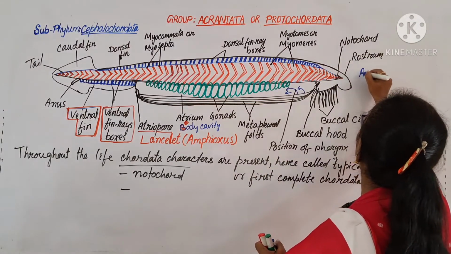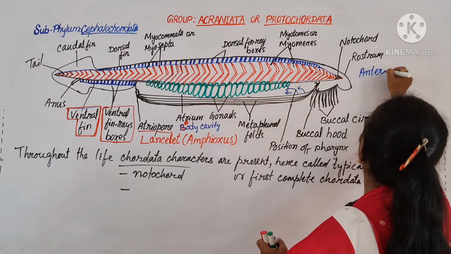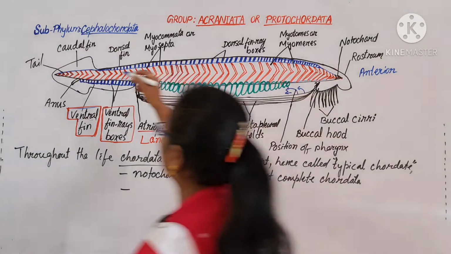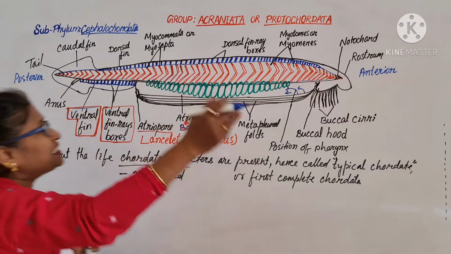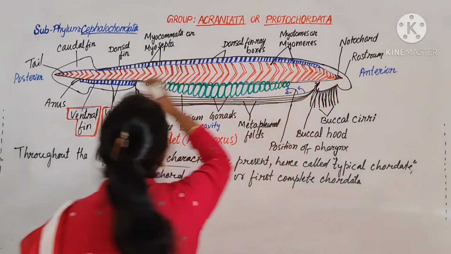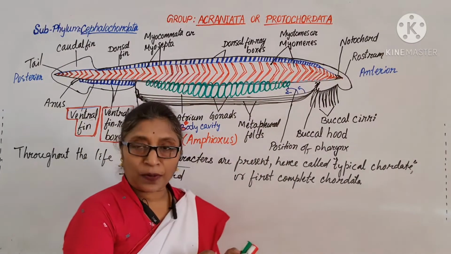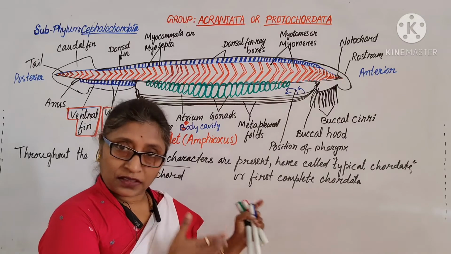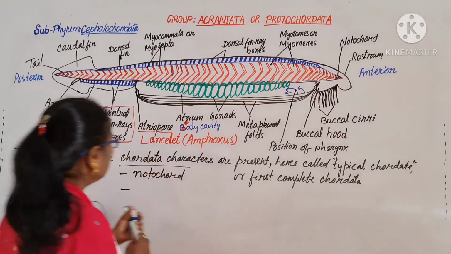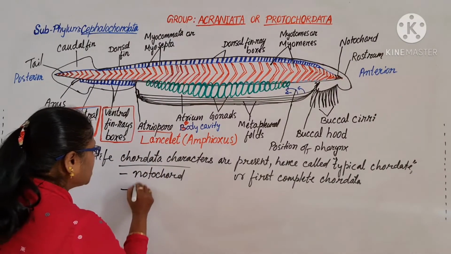This is the posterior region. So the notochord is extended from anterior to posterior, even the dorsal nerve cord.